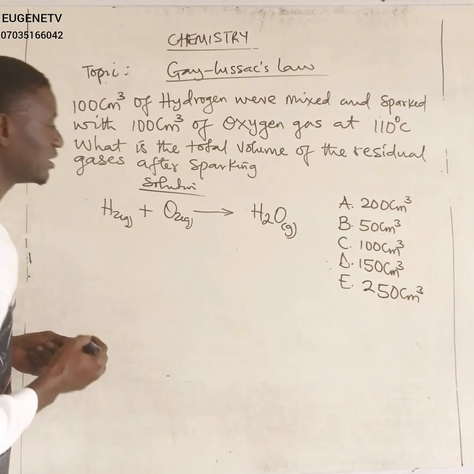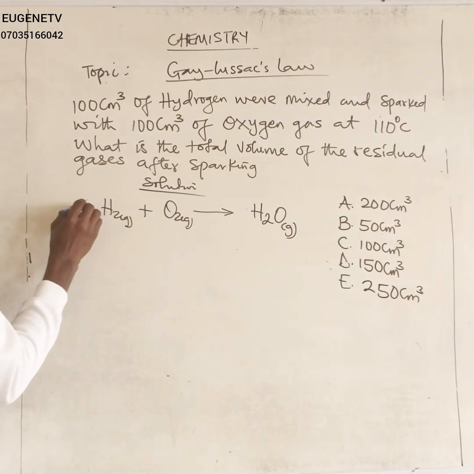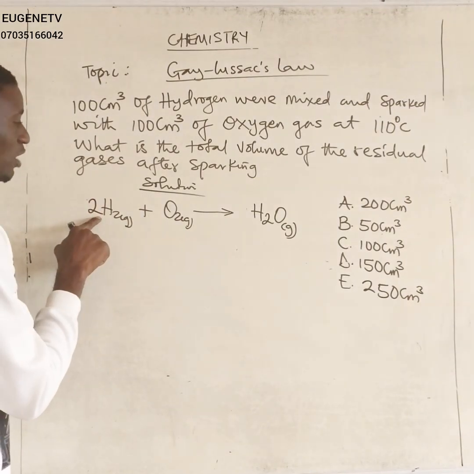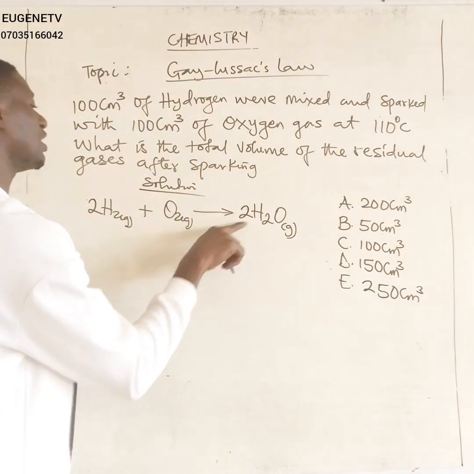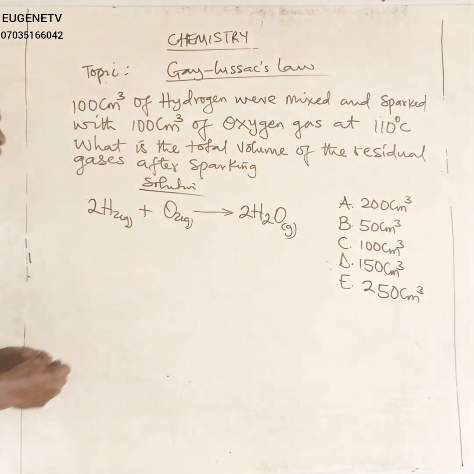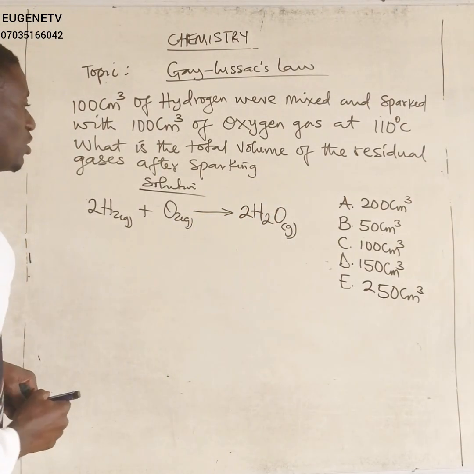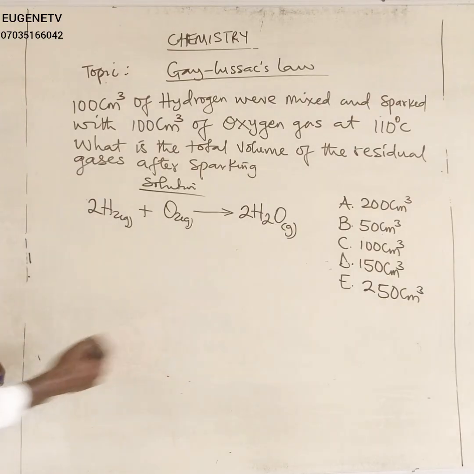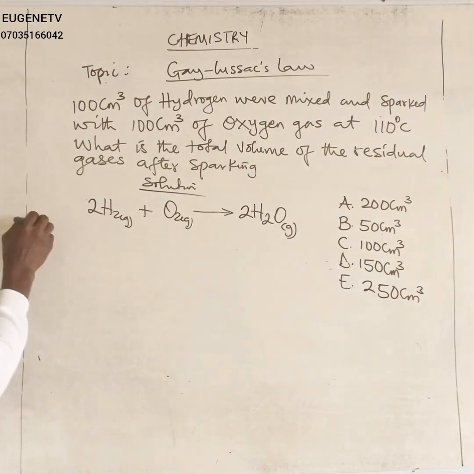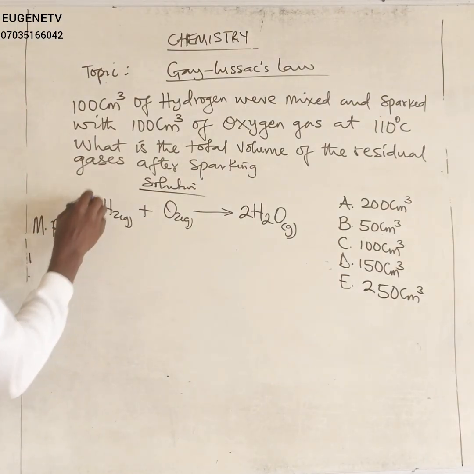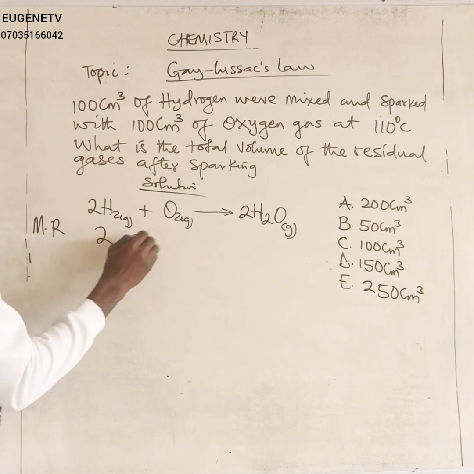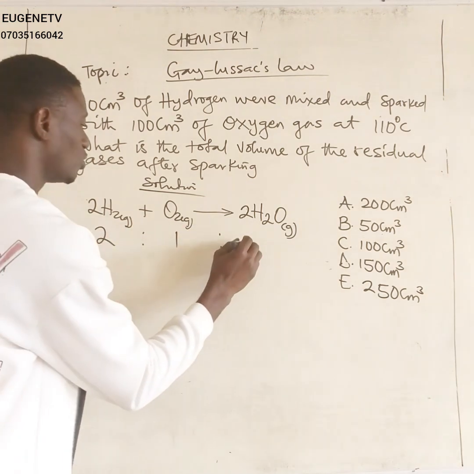So let us balance the equation first. Let us put 2 here, meaning that 4 hydrogen, and then we'll put 2 here, meaning that 4 hydrogen. So the equation is balanced now. Let us establish the mole ratio. For the purpose of our calculation here, we will use MR to represent mole ratio. The mole ratio here is 2 is to 1 is to 2.